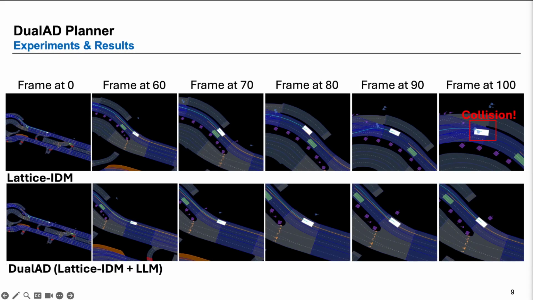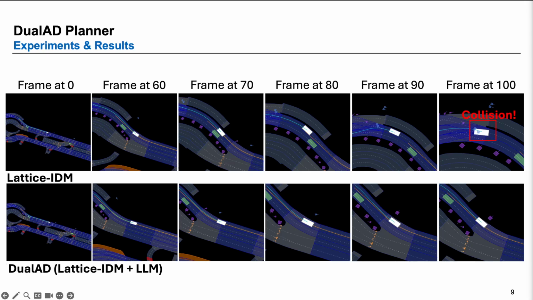We see that kind of result exactly in this situation. On the top part, you see the classical motion planner, which is using a frame-based system, driving on the road and doing an overtaking maneuver. In frame number 100, we see that a collision occurs. This is classic for normal motion planners because they cannot adapt to the uncertainty of a situation.